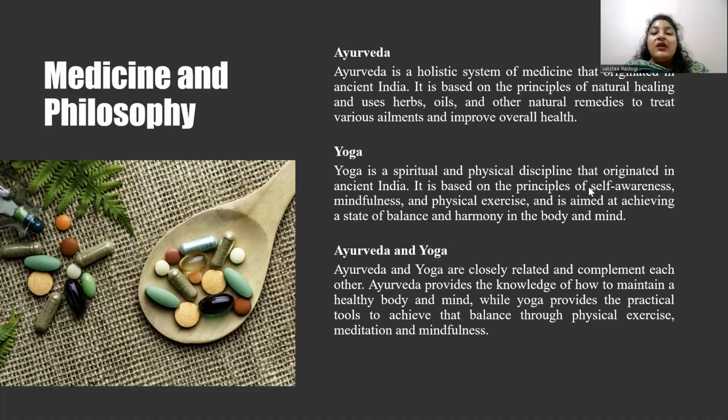Ayurveda is based on the concept of five fundamental elements of nature, which are earth, water, fire, air, and space, which come together to form the three doshas: vata, pitta, and kapha. Each individual has a unique constitution, which is Prakriti, made up of the three doshas, which determines their physical and psychological traits.